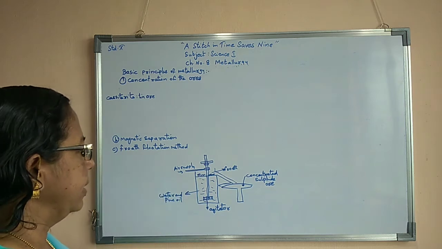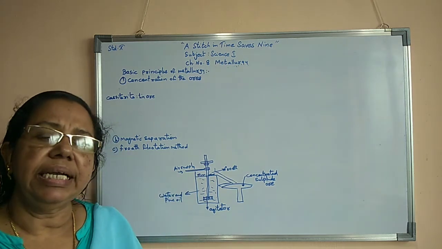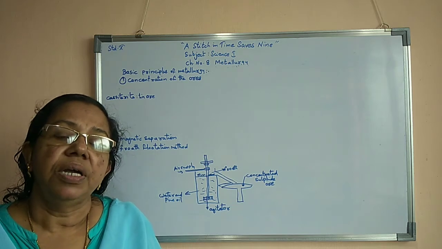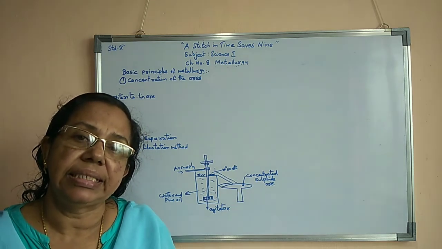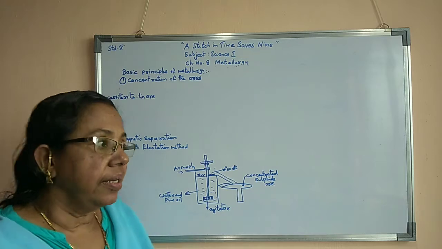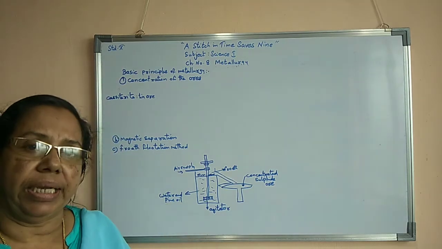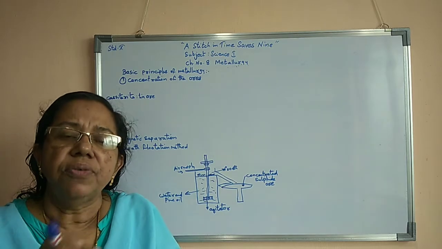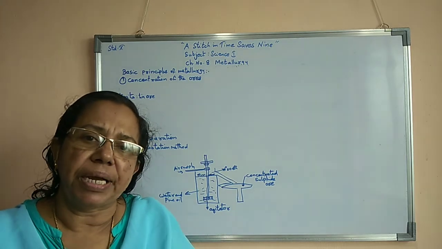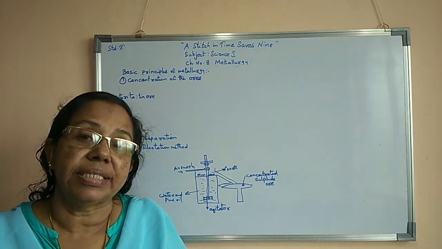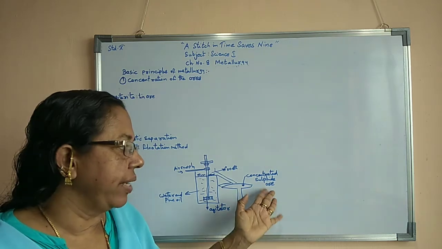In this container we are mixing the sulphide ore with the help of water as well as oil. The oil that we are using is known as pine oil. From the ore, we have to separate the real ore, or we can say we have to concentrate the sulphide ore.